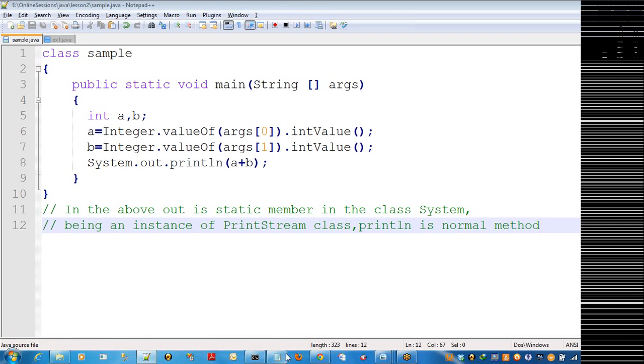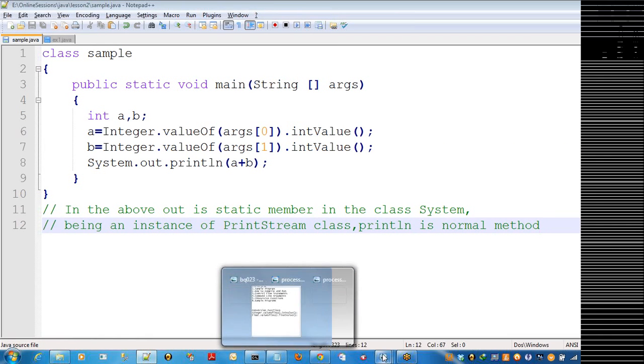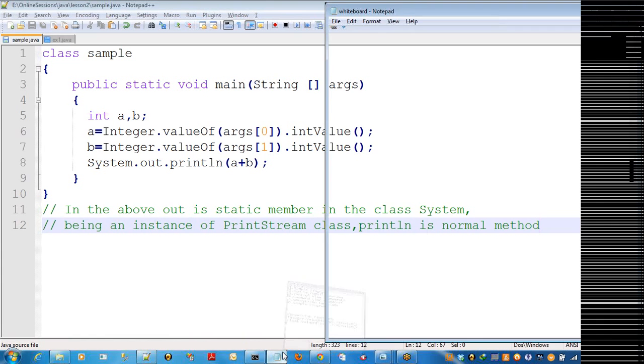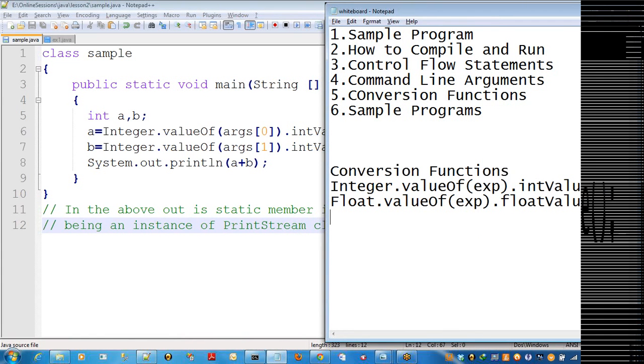Like this, you can work with your floating point values, double, byte, and other data types. In the same fashion, to convert from other data types to string type, you can use String.valueOf of expression.